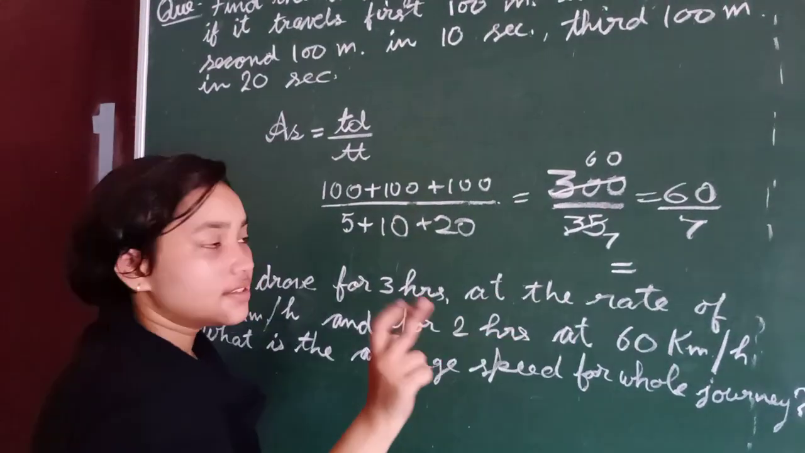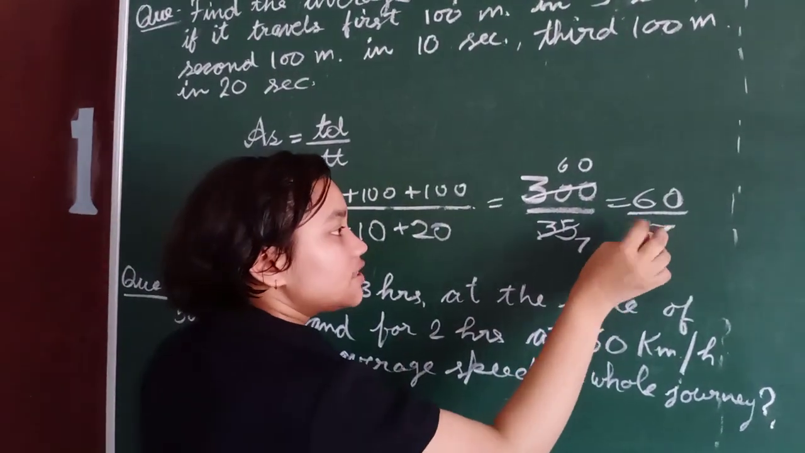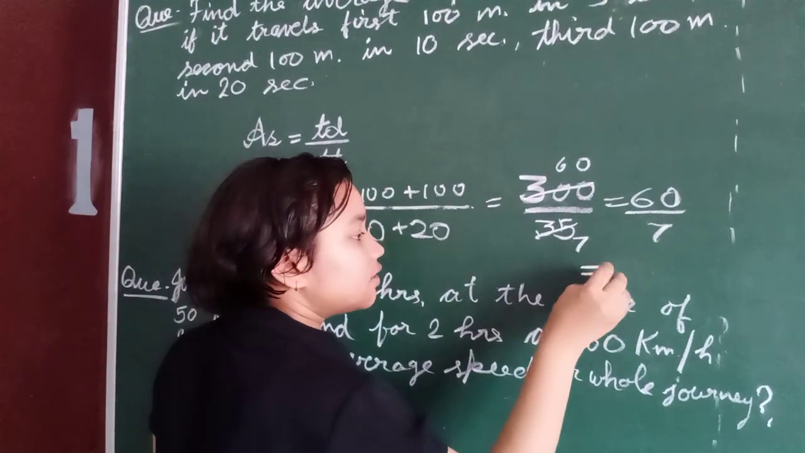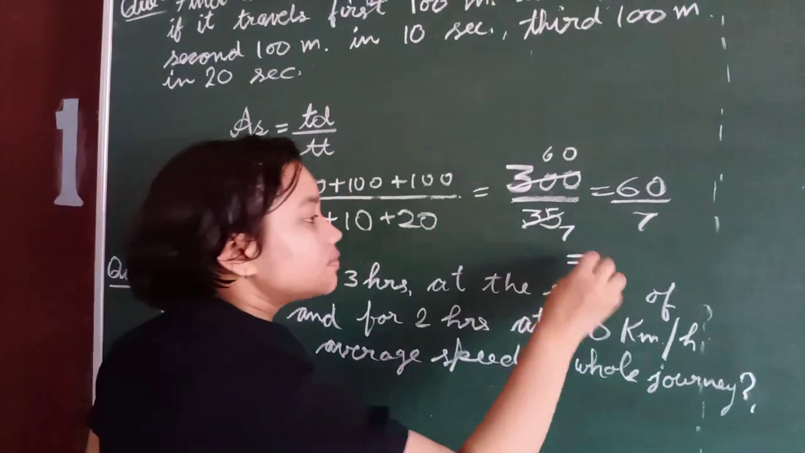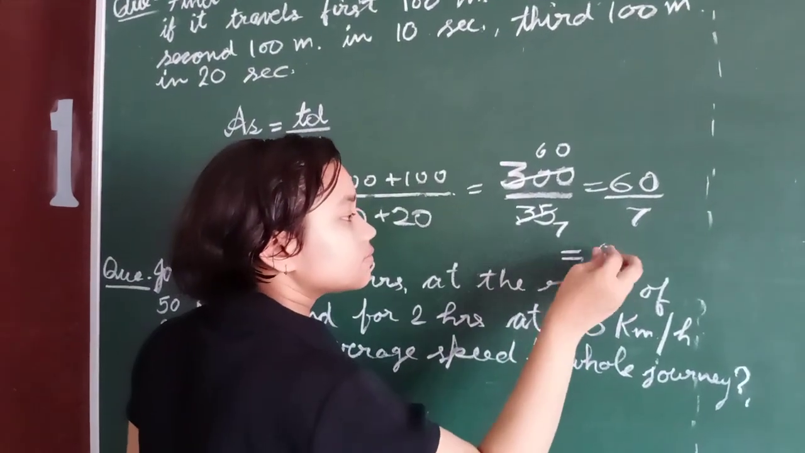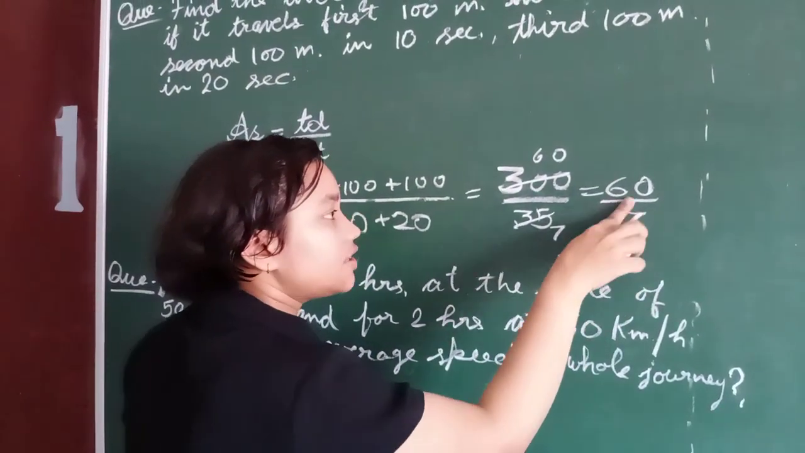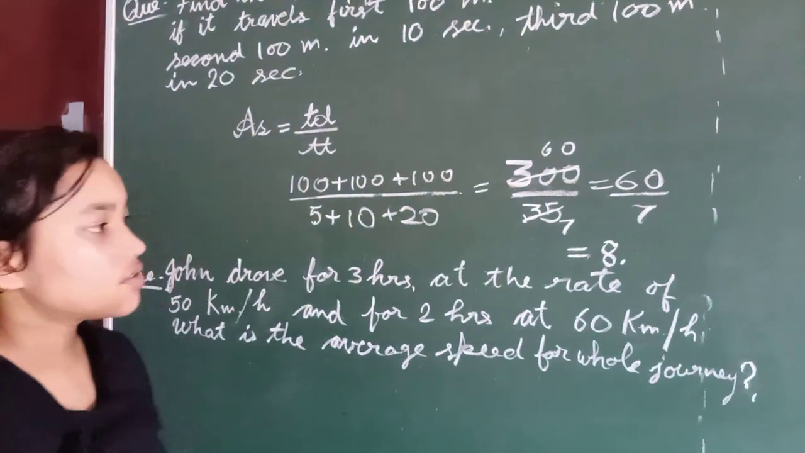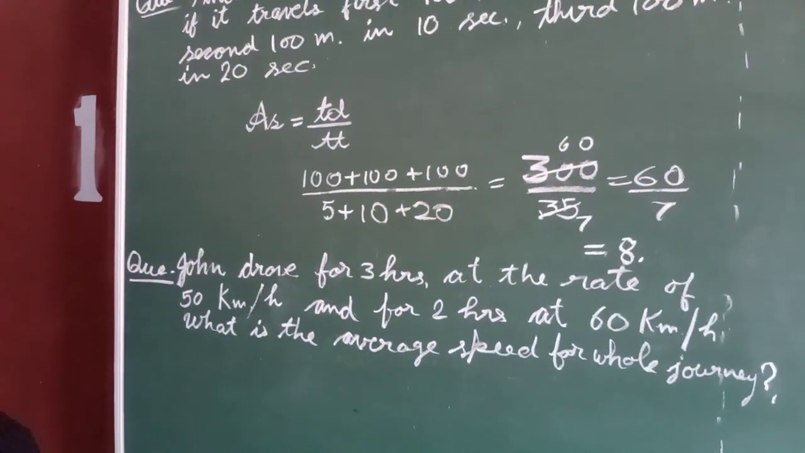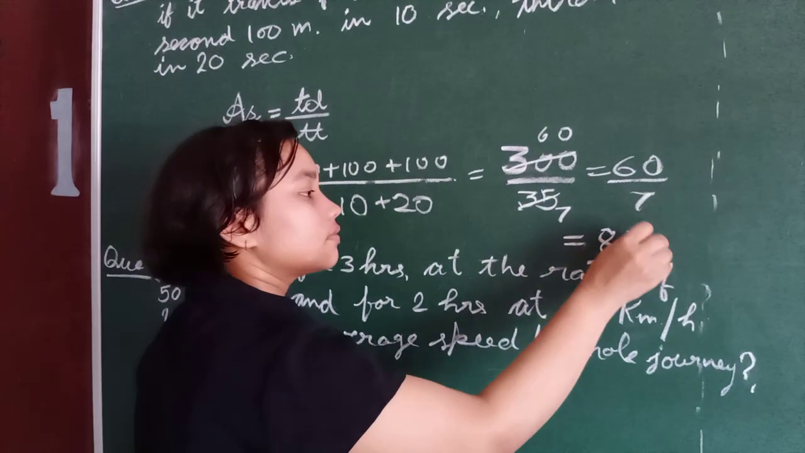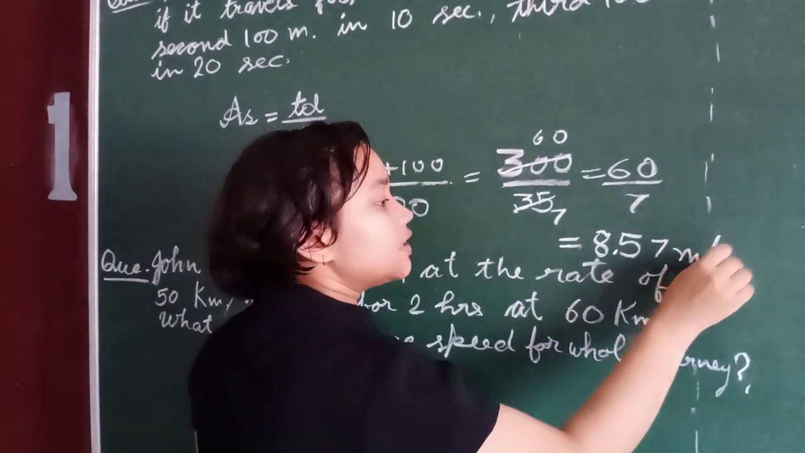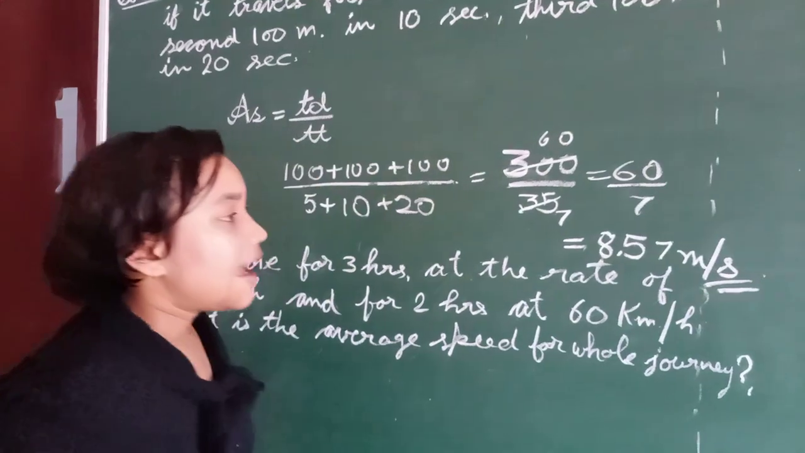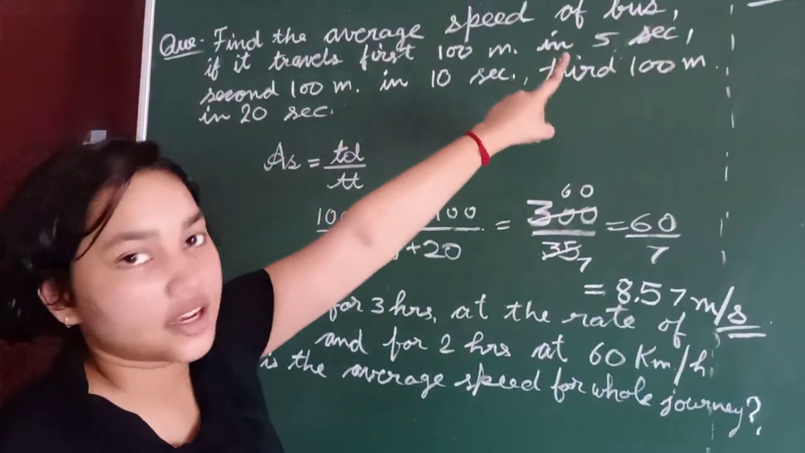The answer is in decimals. So 8.57 meters per second. This is the average speed of the bus.